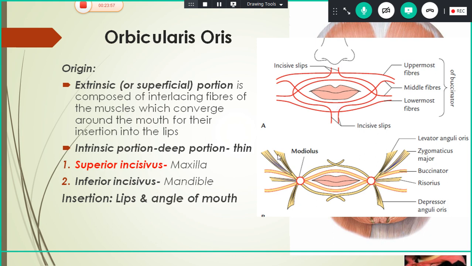And usually the other muscles, the levator anguli oris, zygomaticus major, buccinator, risorius, depressor anguli oris, meet at the angle of the mouth and form an inconstant node-like structure that is called modiolus. Okay, so now this orbicularis oris extrinsic part is also derived from all these muscles. They start at the modiolus here.